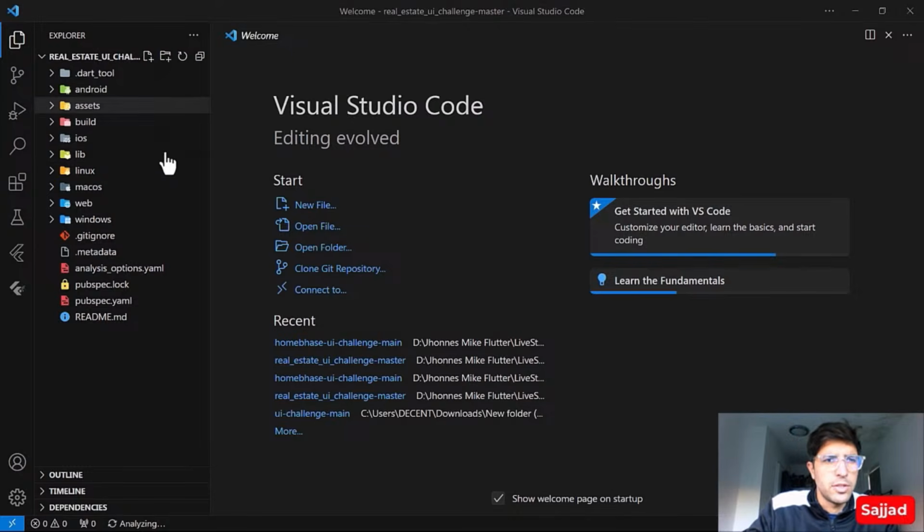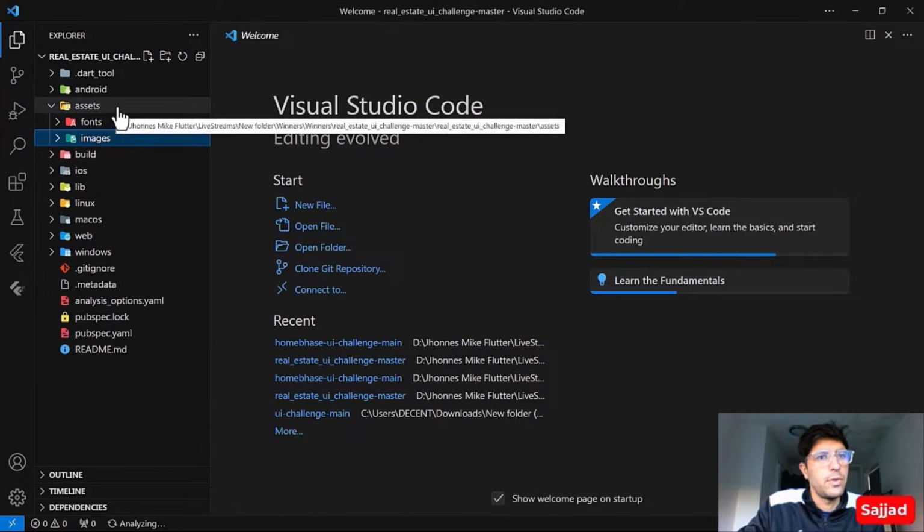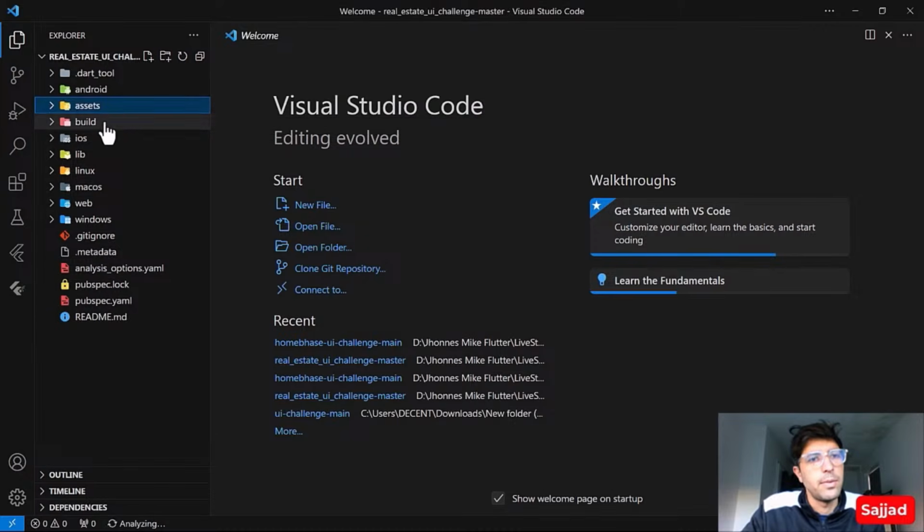So let's talk about code structure. First of all, the folder structure of this project. Yeah, the assets are already there. The first person made the mistake of putting the fonts outside of the assets folder and keeping them in the root directory, but this was not a good approach. Right now, if you can see, the assets, fonts, and images are inside the assets folder. So this is positive feedback. You have done a really great job.